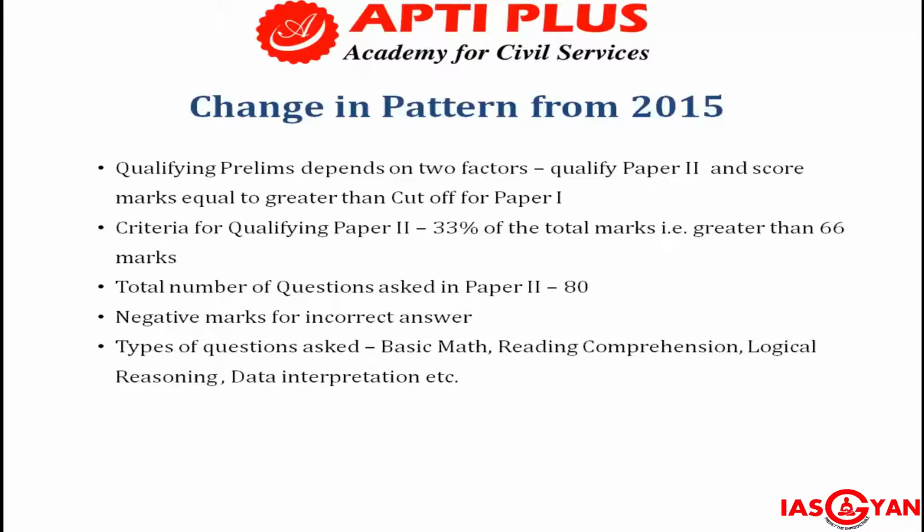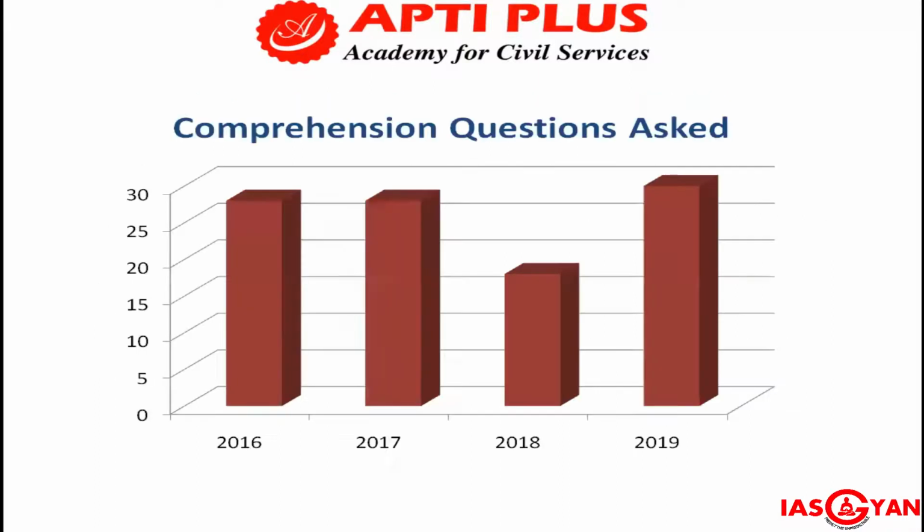There are basically four types of questions that are asked in paper two. They are basic maths, and then the reading comprehension, where you have to answer certain questions, logical reasoning, and data interpretation. So let's go forward and see the number of questions asked from the comprehension section first in UPSC prelims paper two.